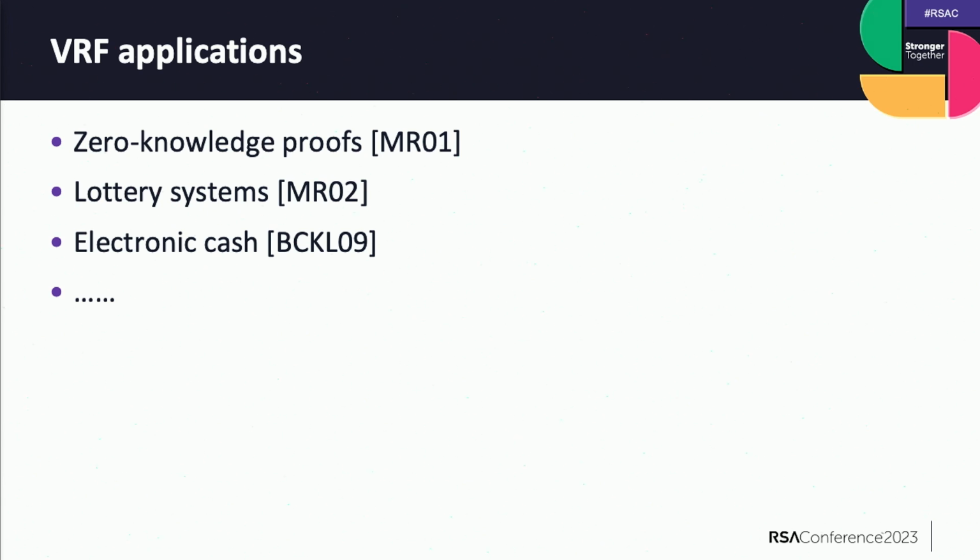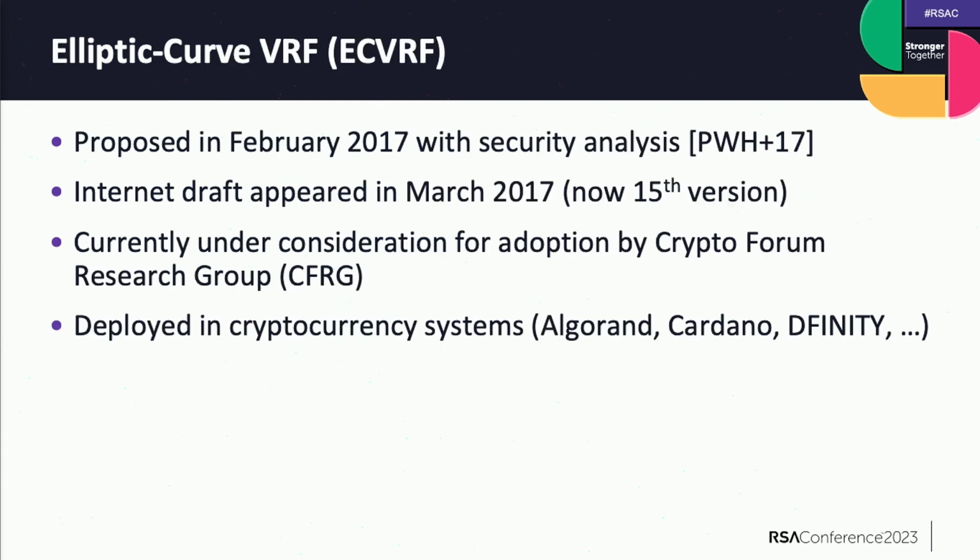And there have been a lot of applications of VRFs. I listed some of them: in zero-knowledge proofs, in lottery systems, in electronic cash, and very recently, it has been very widely deployed in blockchain and cryptocurrency systems. So one specific scheme for VRF is called elliptic curve VRF, or EC-VRF. This is a relatively new development. It was first proposed in 2017. And there's an internet draft for this scheme, and it has evolved a lot.